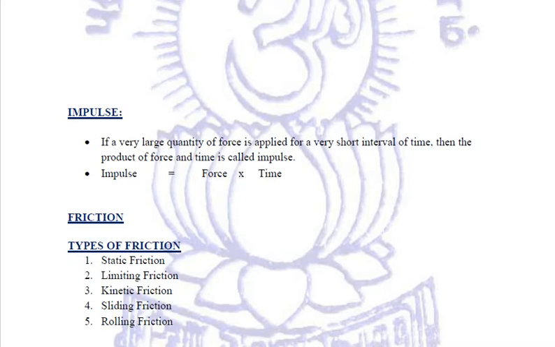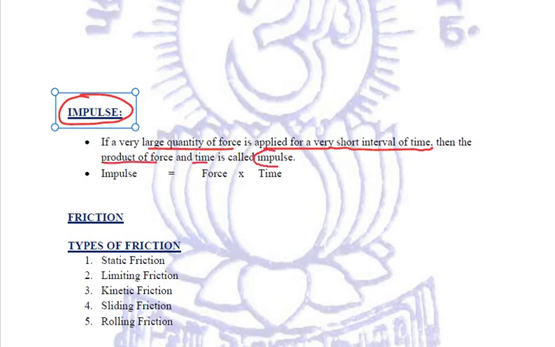Now next that we are going to talk about is impulse. Now what exactly is meant by impulse? If a large quantity of force is applied for a very short interval of time, then the product of force and time is called impulse. Right? I repeat that when a large quantity of force is applied in a very short interval of time, then the product of force and time is called impulse. So we have just mathematically said that impulse is the product of force and time.